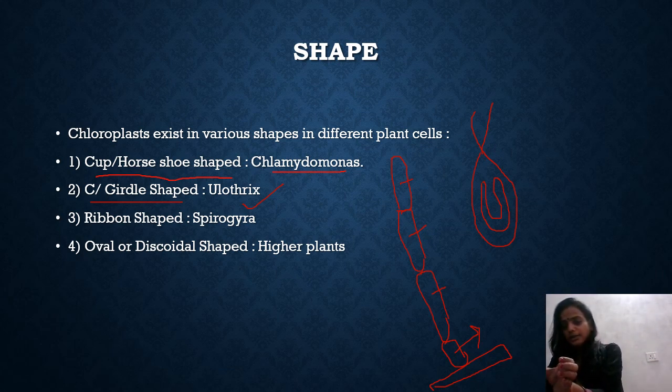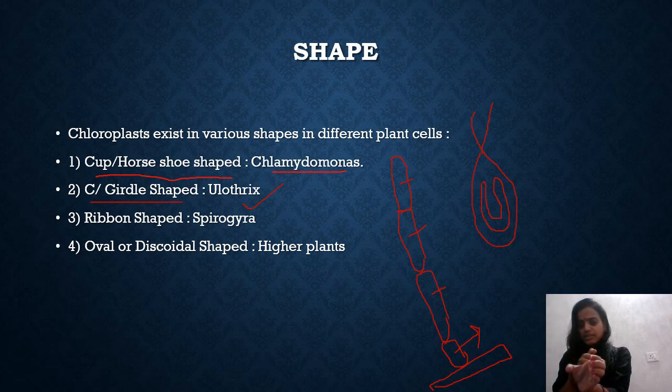Okay, and the nucleus is present just inside the C-shaped chloroplast. This is the C-shaped chloroplast and the nucleus is present just here. So if we view from this side, we'll not be able to see the nucleus, but if we try to view from the other side, the nucleus will be visible.